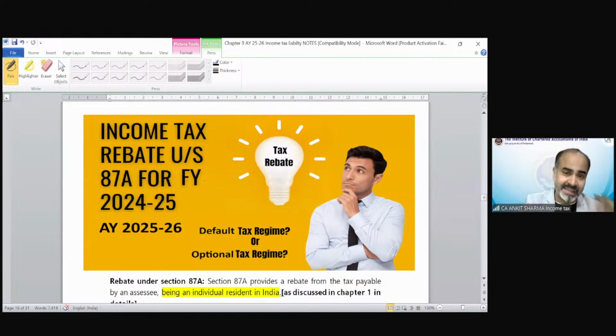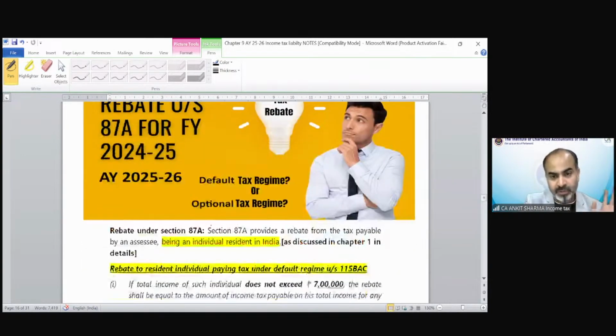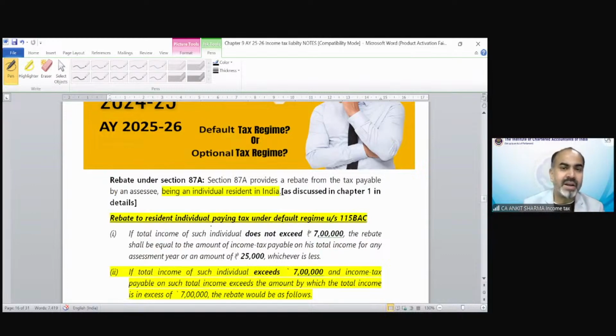We have already discussed and solved this kind of question in chapter number 1 also. So rebate under section 87A: section 87A provides a rebate from the tax payable by an assessee being an individual resident in India.